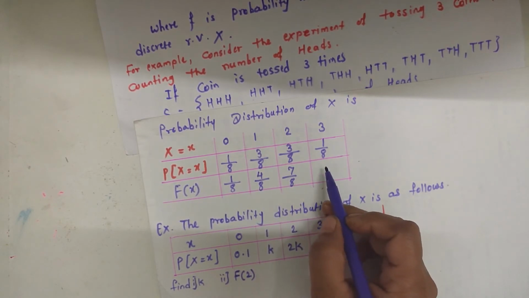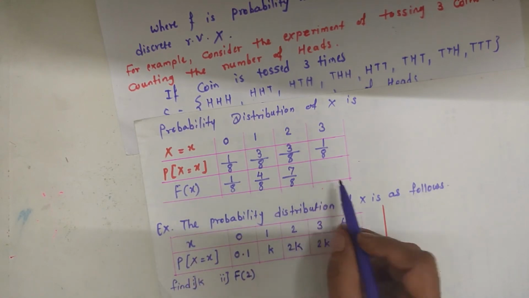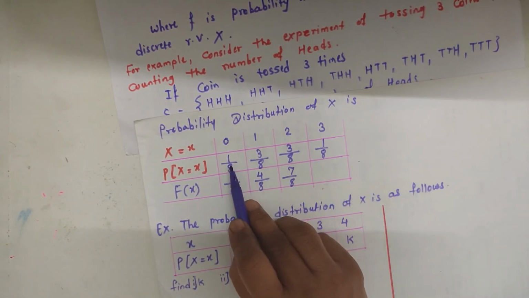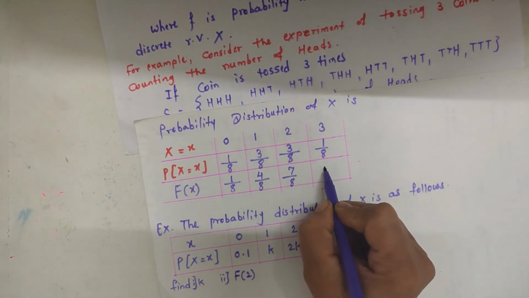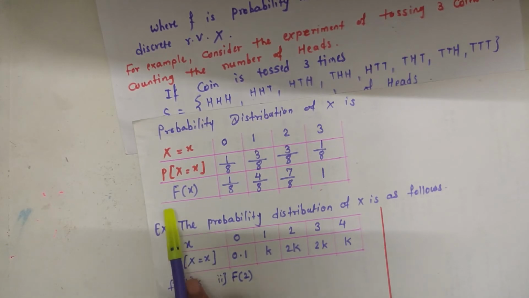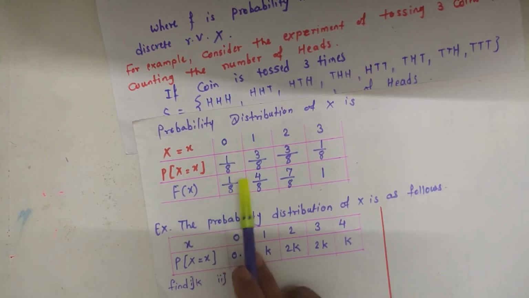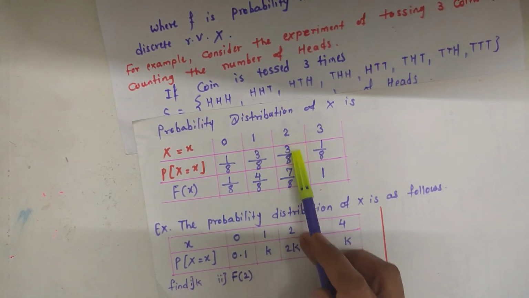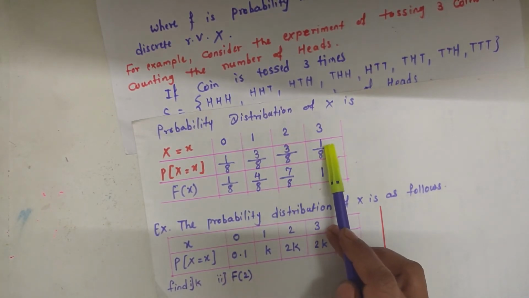Now the next cumulative distribution function is the sum of all the probability distributions, which is 1. In this way we can find the cumulative distribution function for x equal to 0, 1, 2, and 3.